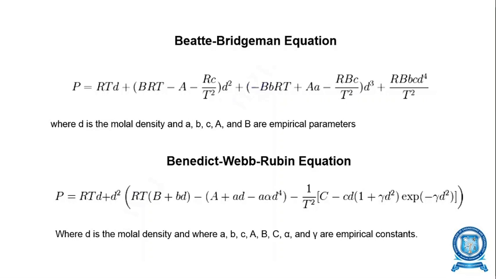The next one, the Benedict-Webb equation, the last equation.